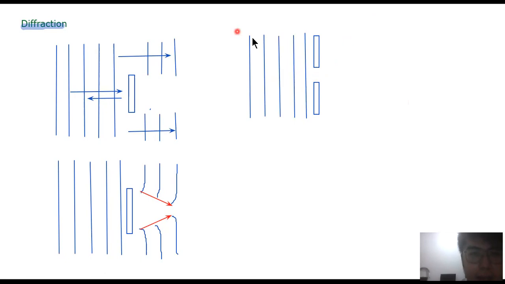Okay, now again, the upper region of the waves will be reflected back. So here it will be reflected back, here it will be reflected back, and only the middle will pass through. Right? So in reality, it is not like this. Again, this is our expectation. In reality, it looks like this.